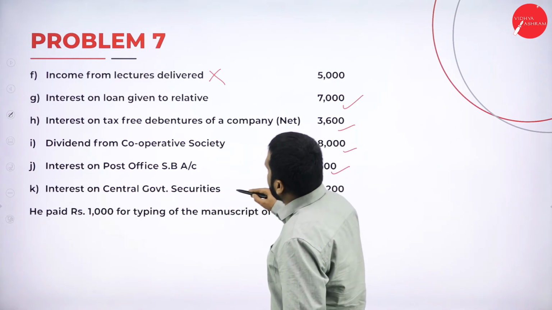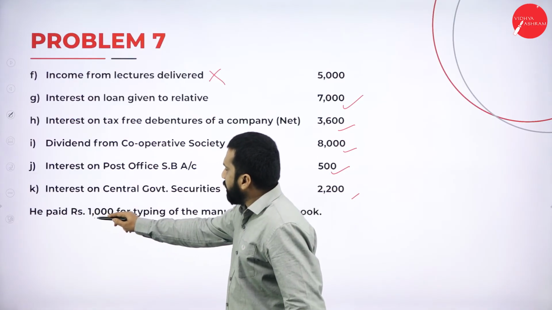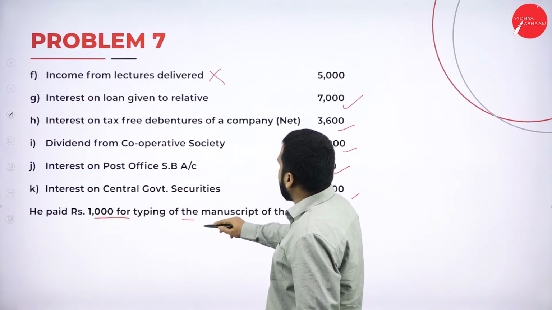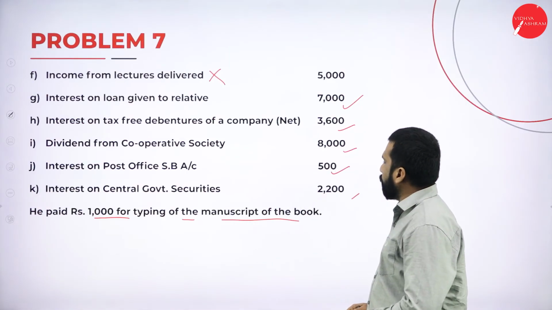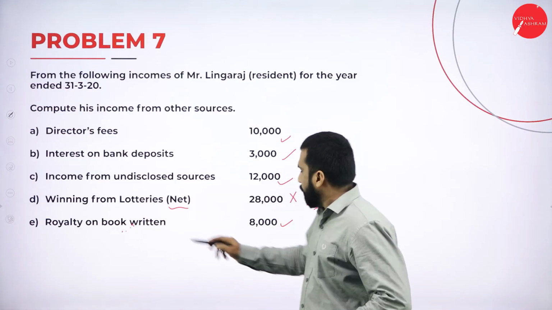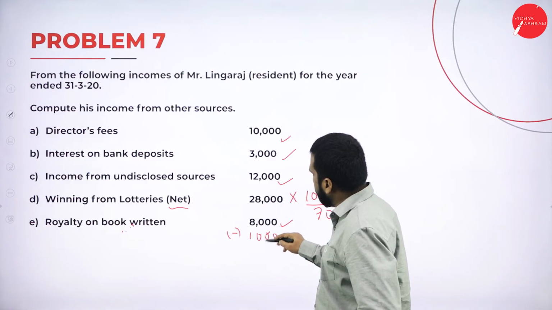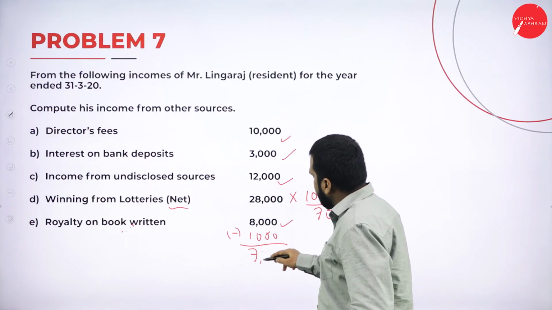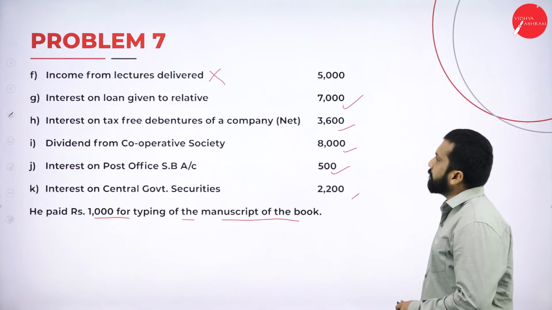Interest on central government security. So these are the information we have. He paid 1,000 for typing the manuscript of book. Means, yeah, this one. Royalty of book return. 8,000 minus 1,000. You're supposed to take 7,000. That's it. Clear?